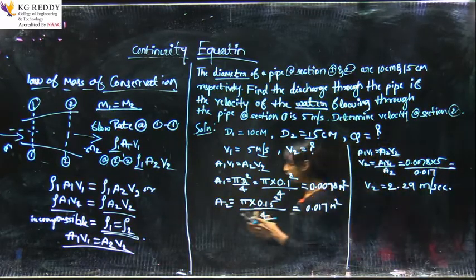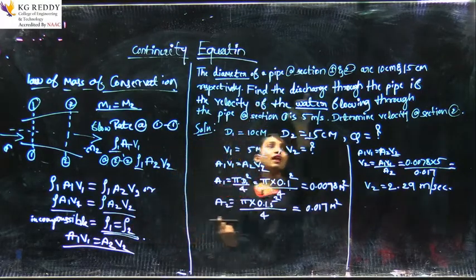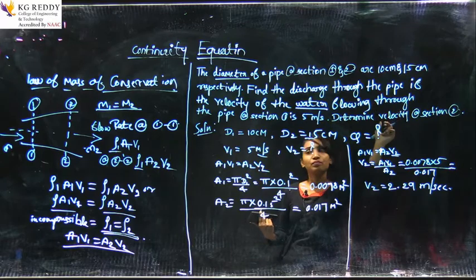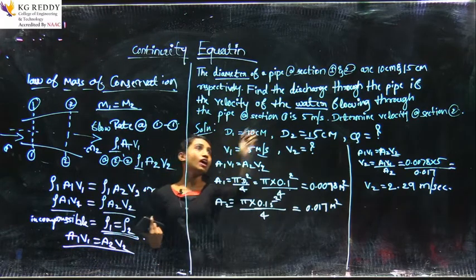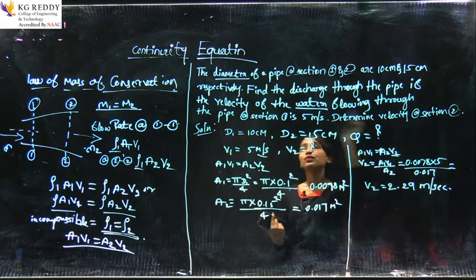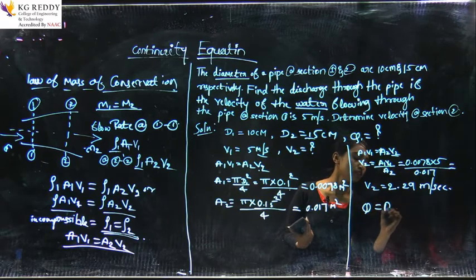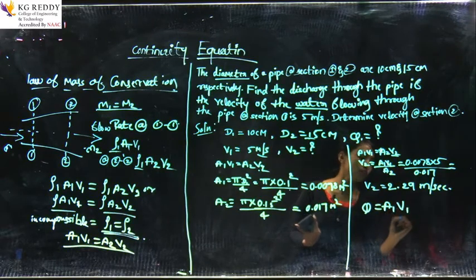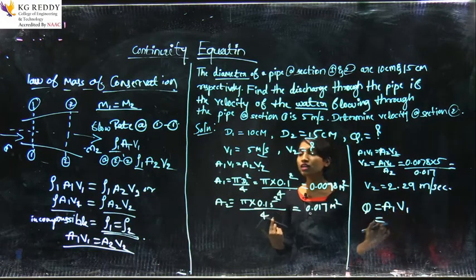The one more thing they asked is, can you read? Find the discharge through the pipe. So, what is discharge? Q is equal to A1 V1. This is the discharge, area into velocity.